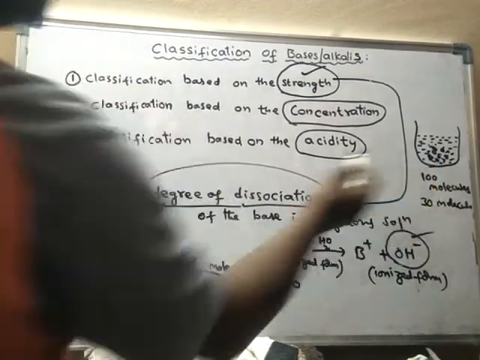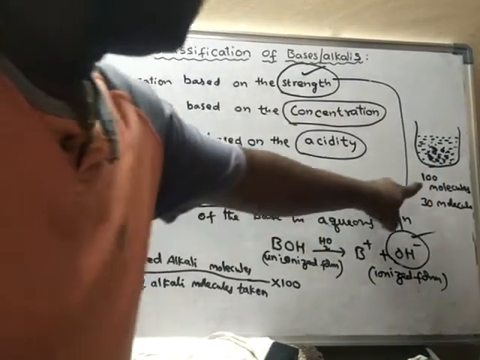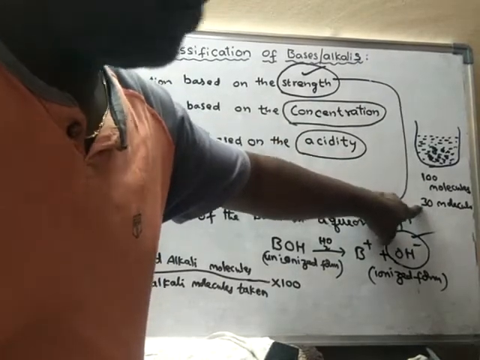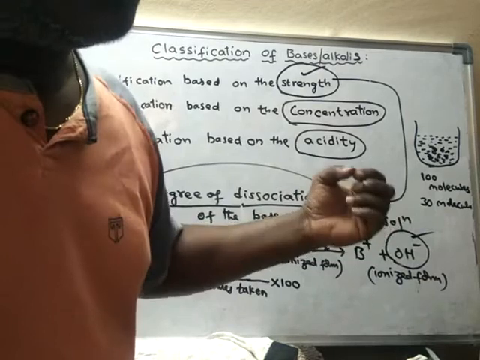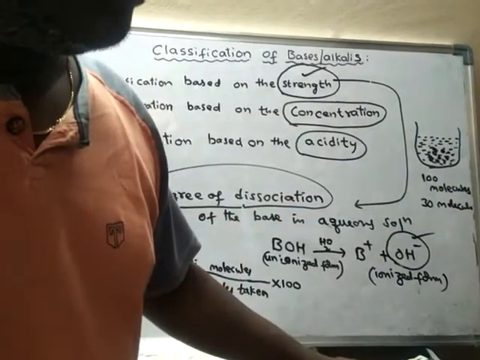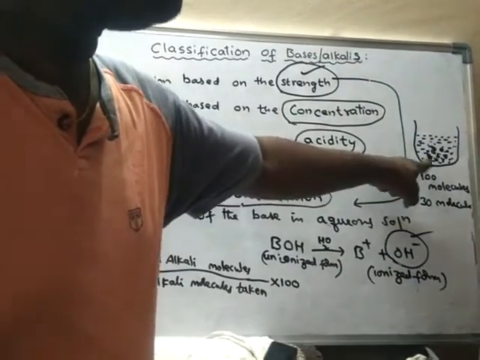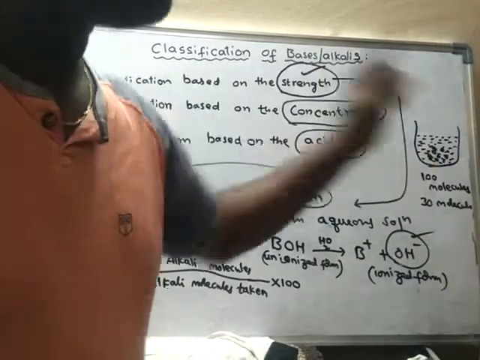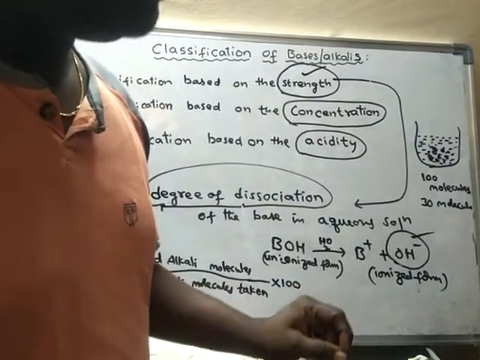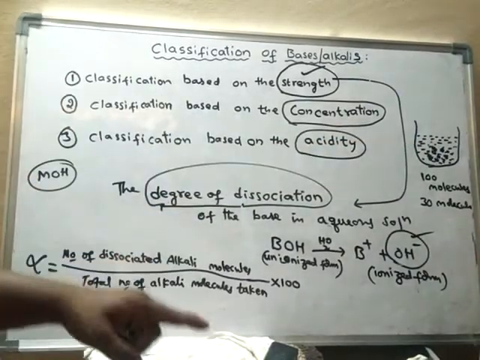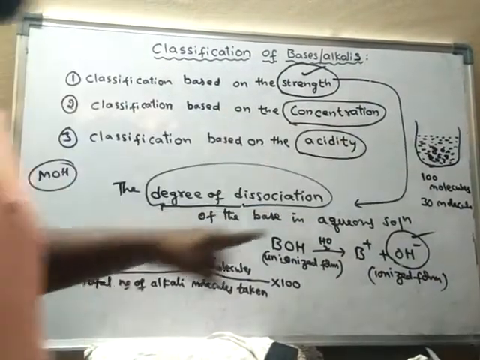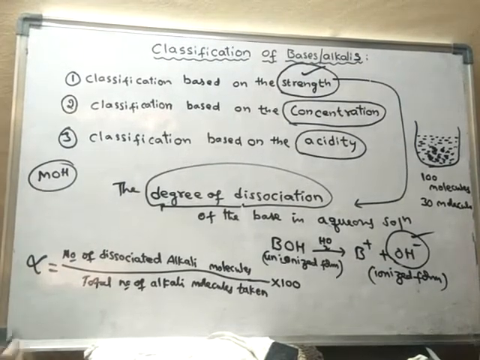Suppose we have taken 100 molecules here, and out of 100 only 30 molecules have undergone ionization. The 70 molecules did not undergo ionization; they remain as they are in the solution. So in that case, what is the degree of ionization of that alkali? We can find it by using this formula.